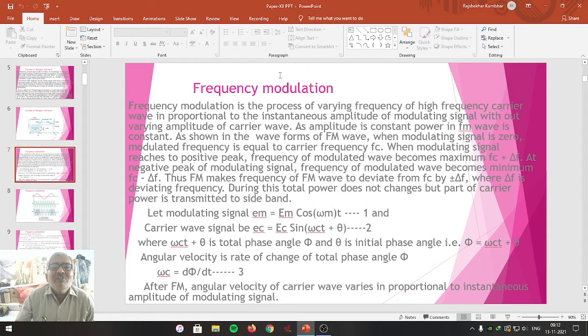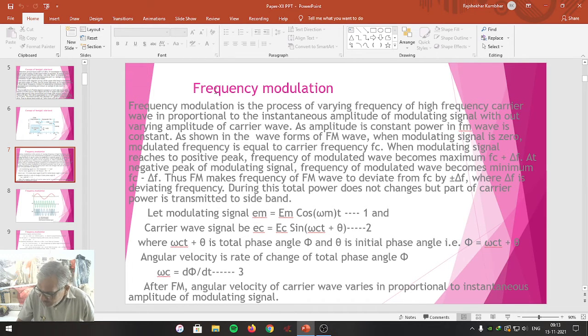Again, we will repeat the definition of frequency modulation. Frequency modulation is the process in which the frequency of the high frequency carrier wave is varied in accordance with the instantaneous amplitude of the modulating signal, or the signal to be communicated or transmitted. Means here the frequency of the high frequency carrier wave changes. Frequency of the carrier wave changes in accordance with the amplitude of the modulating signal.